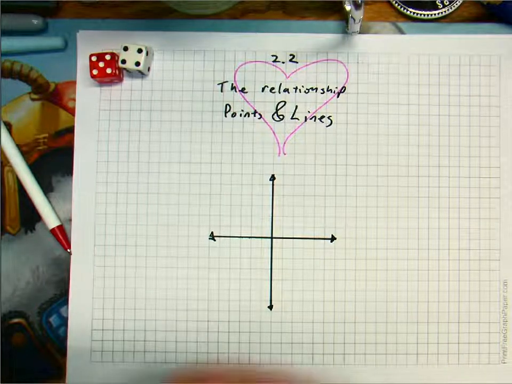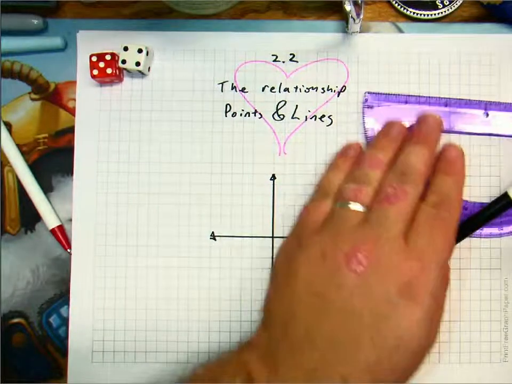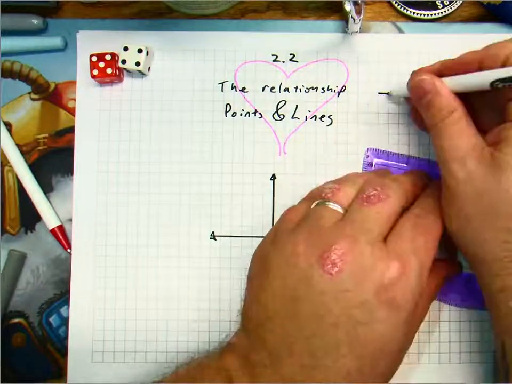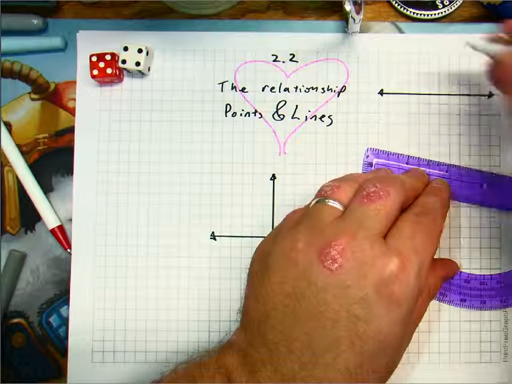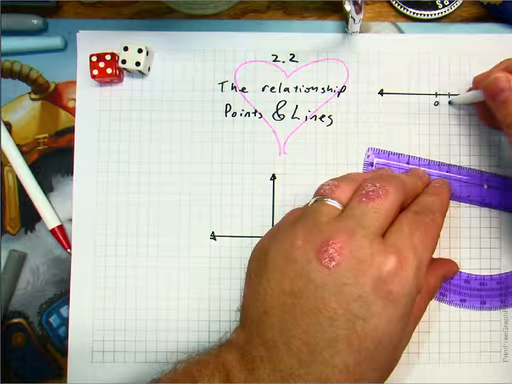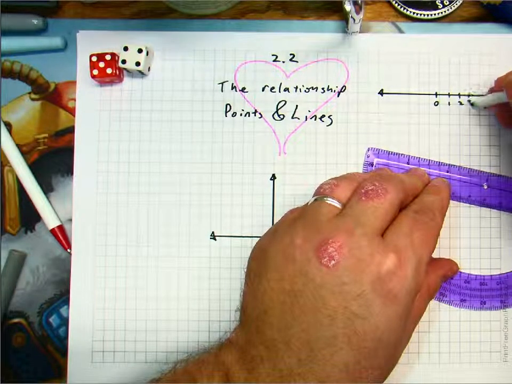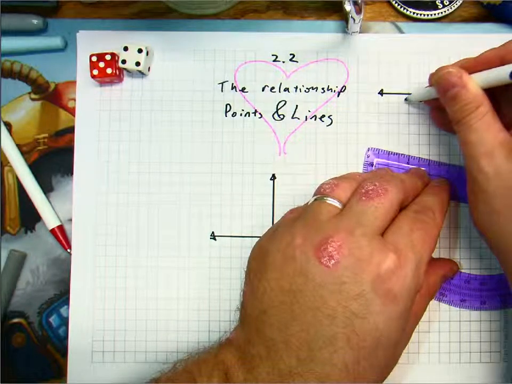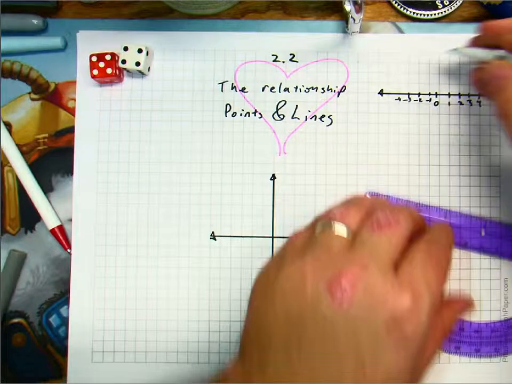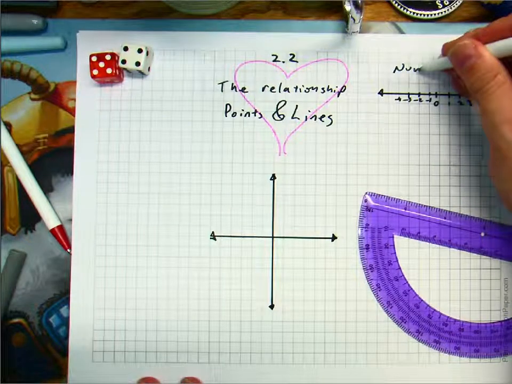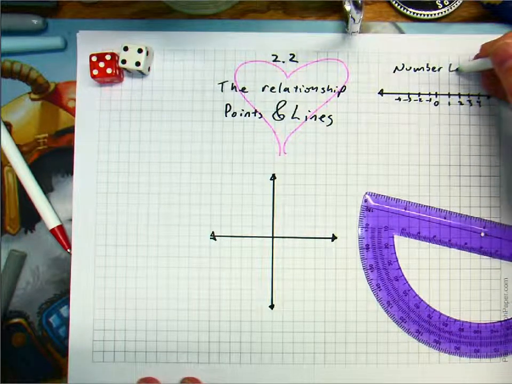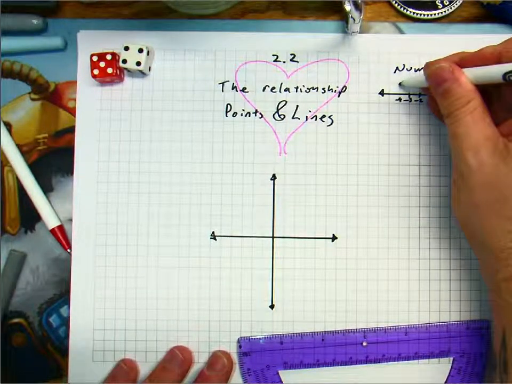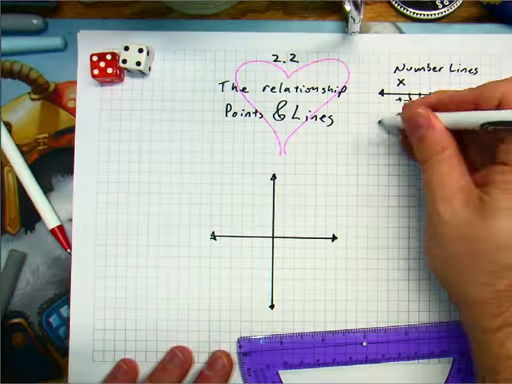It's as if two number lines fell in love, right? We have a number line here. Number line. 0, 1, 2, 3, right? We've seen this a million times before, right? -3, -4, right? Number lines. And this is one number line. His name is X. And then we had another number line.